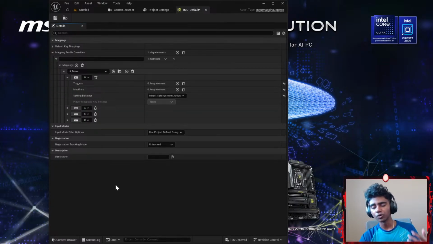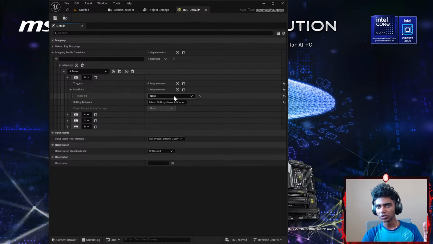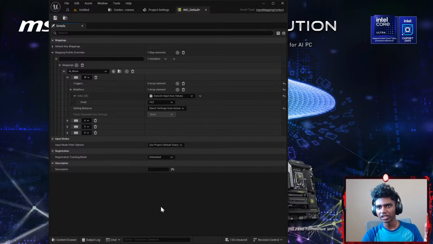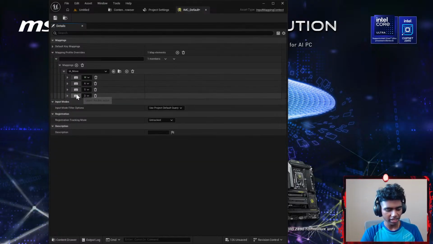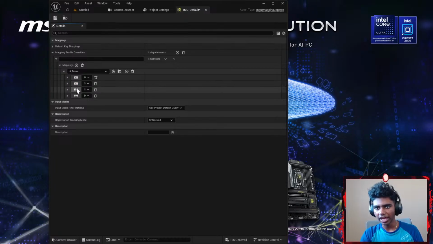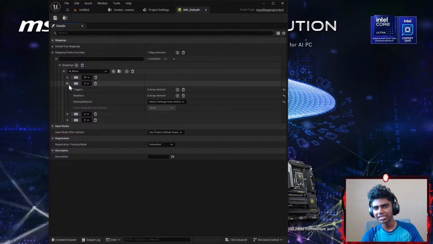Now, when I click W, I want to move forward in the Y-axis. And if we move in the Y-axis, we have to add a modifier called the Swizzle Input Axis Value that basically gives us access to move in the Y-axis, because the default is the X-axis. Now, next up, this is A, right? W-A-S-D. This should have been S. That should have been A and D. There we go. Okay, now for S, I want to move backwards in the Y-axis.